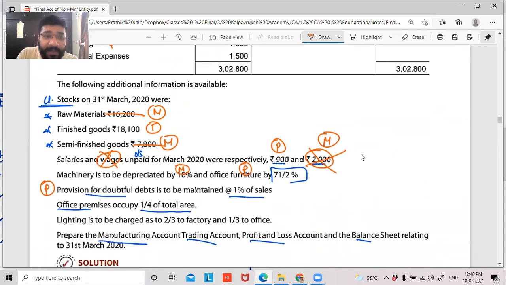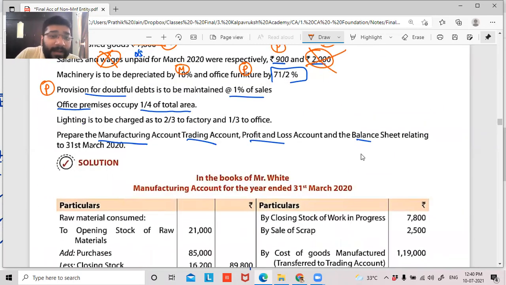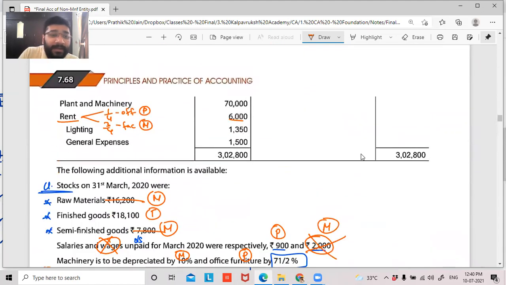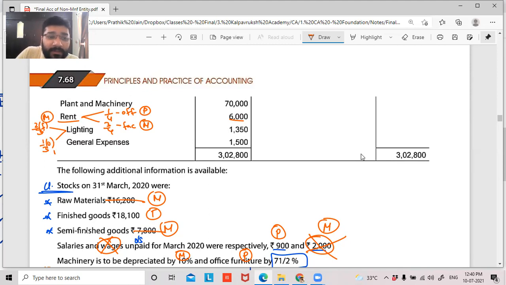Right? Similarly, lighting to be charged 2/3 for factory, 1/3 for office. So if you see lighting here, guys, 2/3 will go to my factory, and 1/3 of this will go to my office. This means manufacturing. This means P&L. When we record rent, we record it totally. We don't bifurcate that this is for factory and this is for office. So they've given the bifurcation: this much of rent is towards factory, this much of rent is towards office.